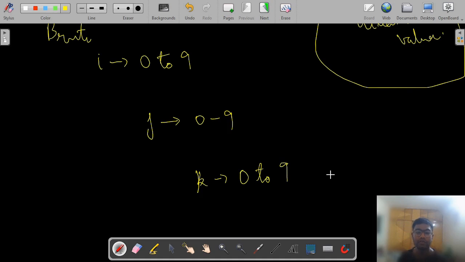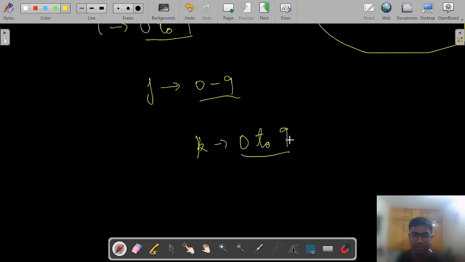In each of these loops we build upon these numbers. We need to check if this digit I exists in the digits array.